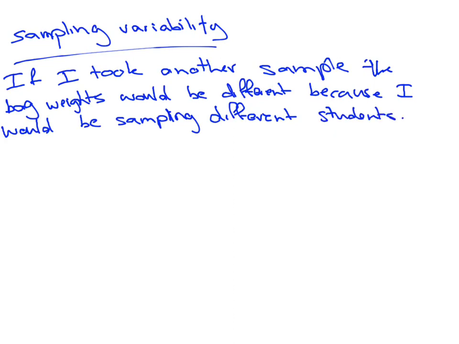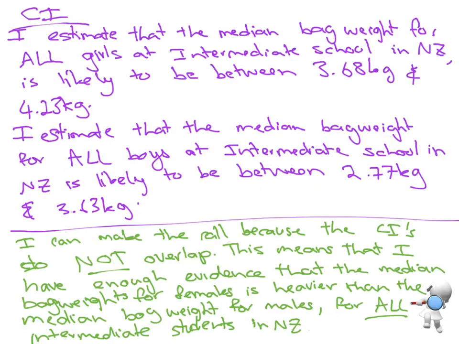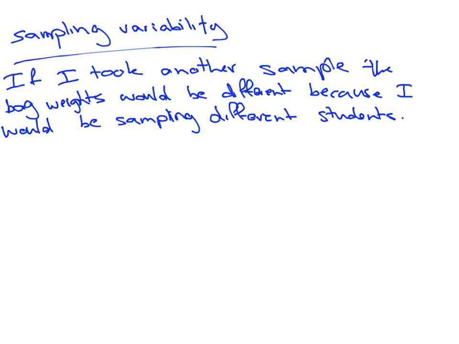Then I want to think about what happens with the medians. Remember, the confidence intervals themselves tell us that the medians are going to move around a little bit. So the medians are going to vary.